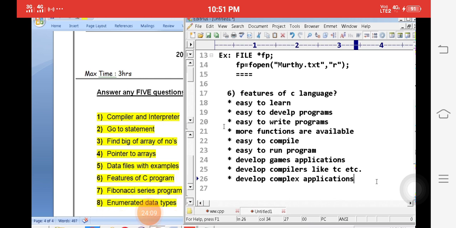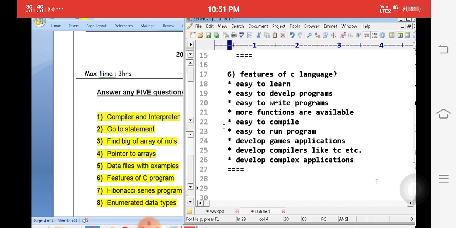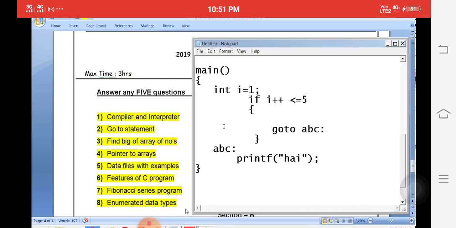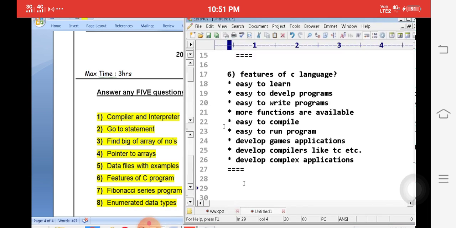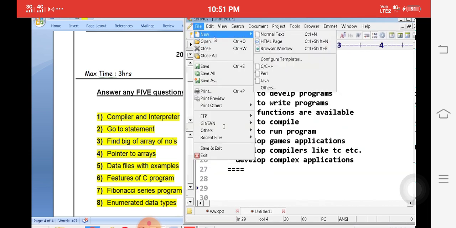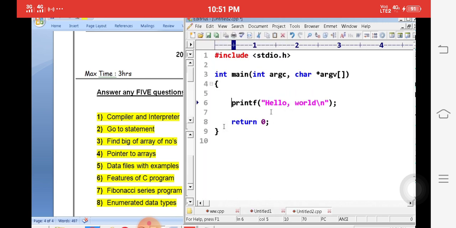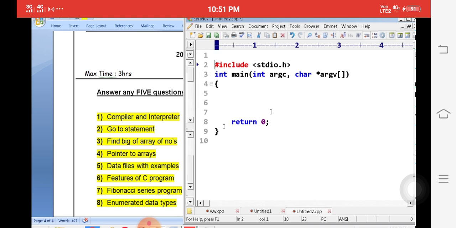Next one, Fibonacci series. What is the Fibonacci series? Fibonacci series is nothing but a program to generate more numbers with the help of the first 2 numbers. Okay, we will write this small program. How to create a Fibonacci series? What is the purpose of Fibonacci? Fibonacci series generates the next number with the help of the first numbers.